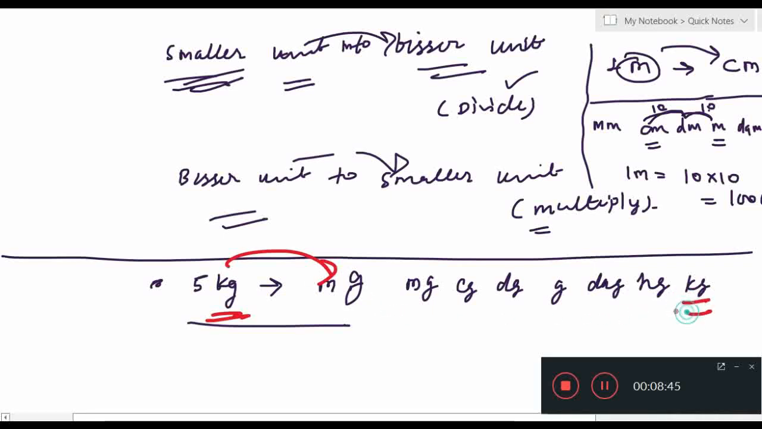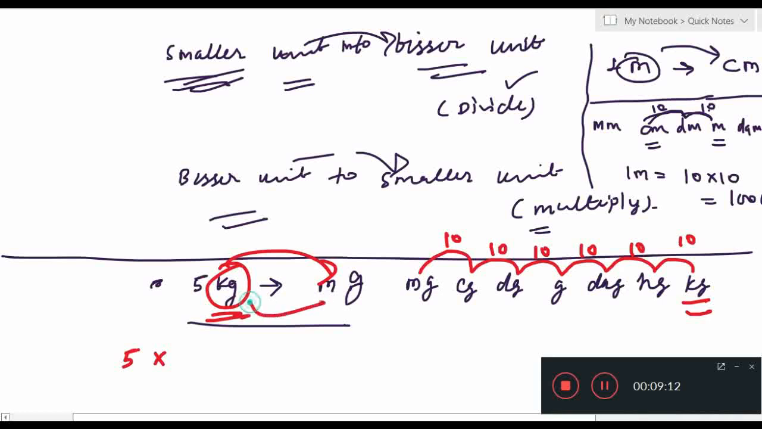So kg is here. 1, 2, 3, 4, 5, 6. How many jumps? 6. So 10, 10, 10, 10 and 10. Okay. Understood? Now first I have to write here 5 into, now kg to milligram. So 1, 2, 3, 4, 5, 6. So I have to write 10 into 10 into 10 into 10 into 10 into 10.